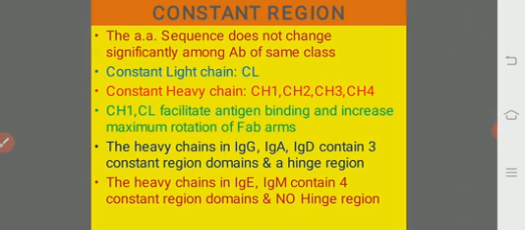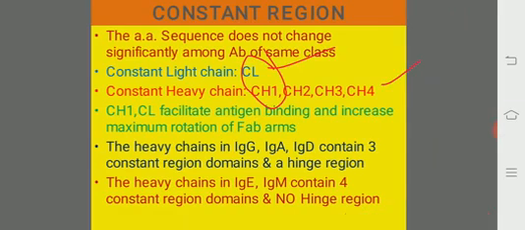The constant region of light chains is known as the CL, constant light chain, and the constant heavy chains are CH1, CH2, CH3 and CH4. Here the CH1 and the CL facilitate antigen binding and increase the maximum rotation of the FAB arms.